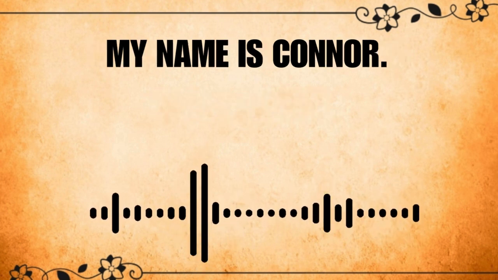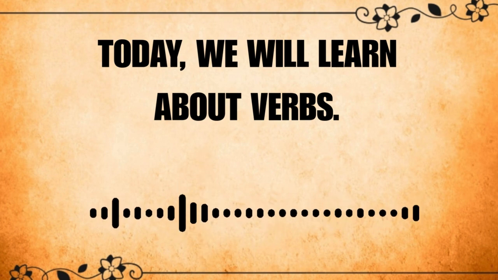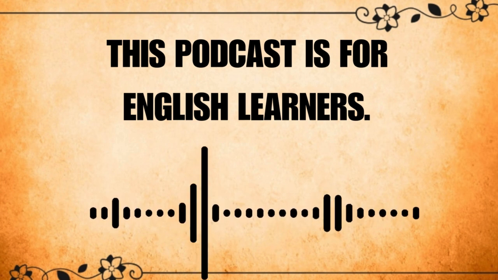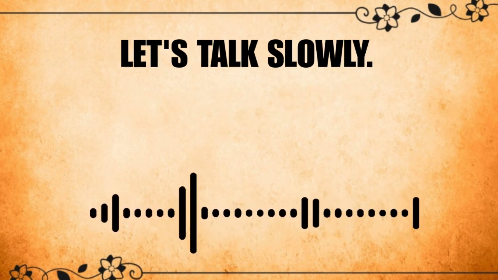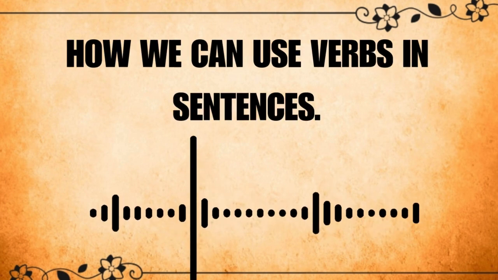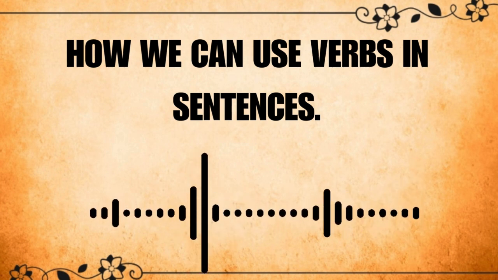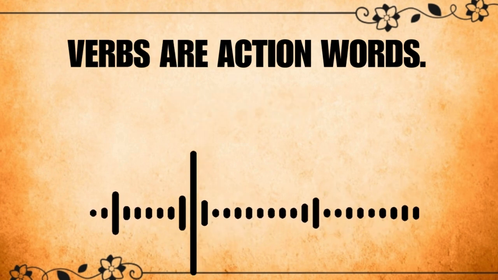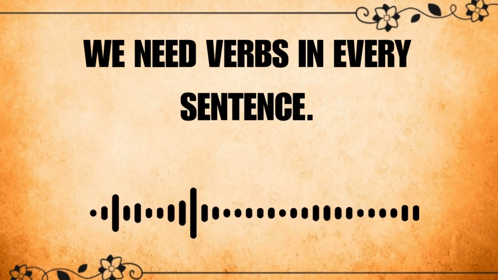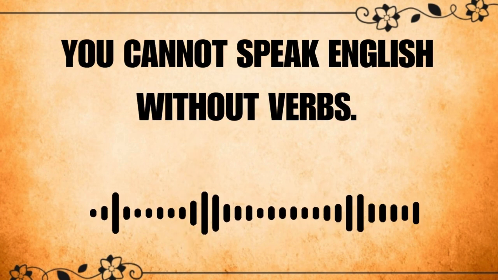My name is Connor. Today, we will learn about verbs. This podcast is for English learners. Let's talk slowly. Let's talk clearly. Our topic is simple: how we can use verbs in sentences. Verbs are action words. Verbs show what we do. We need verbs in every sentence. You cannot speak English without verbs.